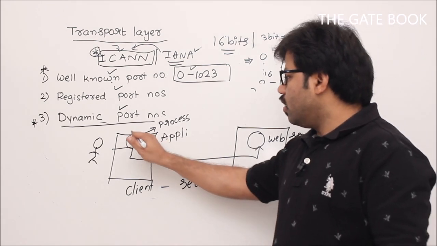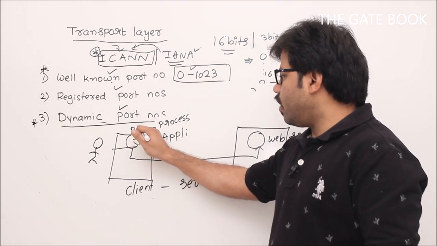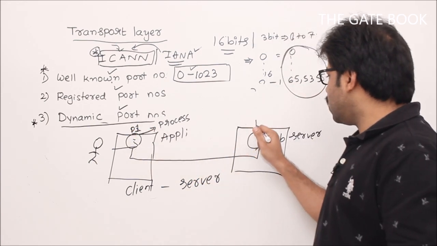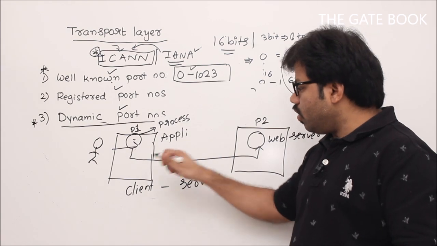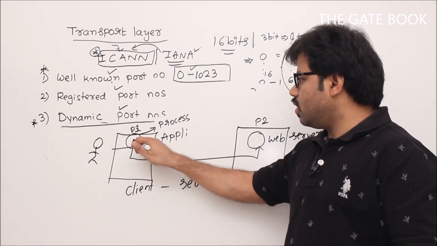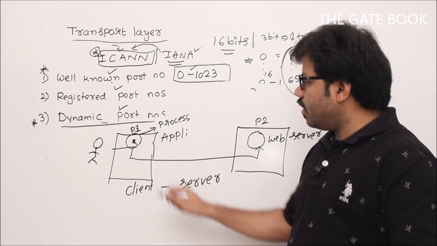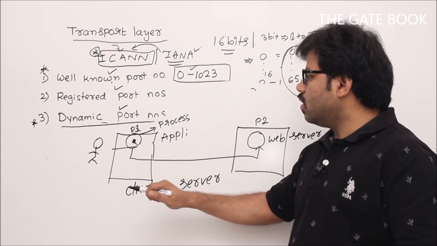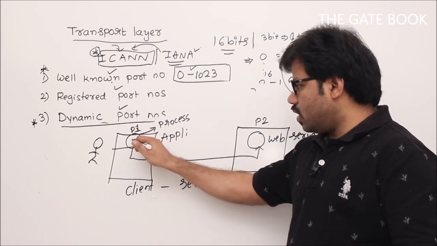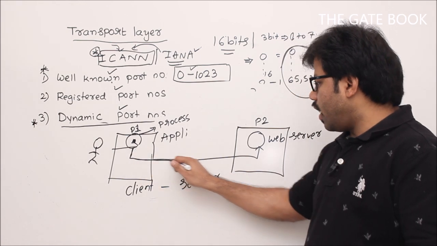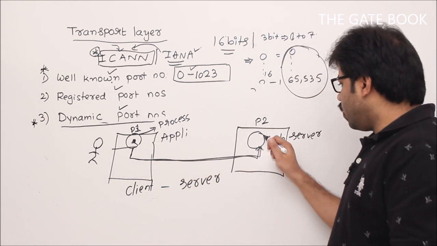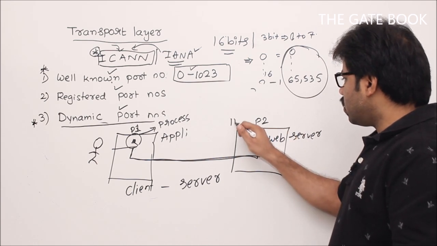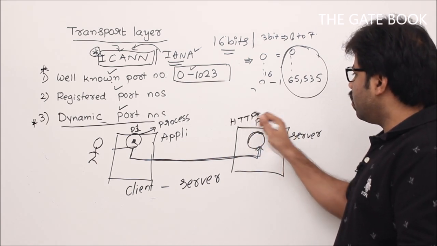For that, two processes should communicate: process number 1 and process number 2. Here process number 1 is your process, the client. You are going to open a process, that means the user. Now that user wants to access web pages, so the HTTP process will be enabled.